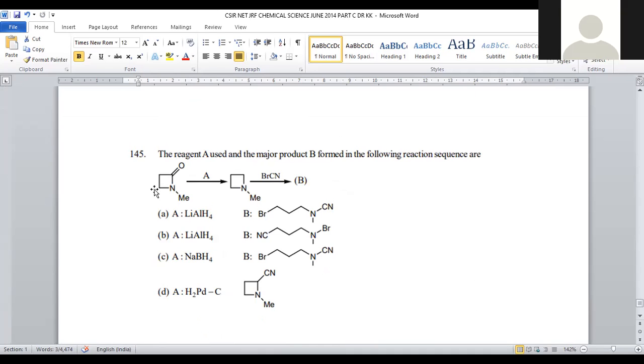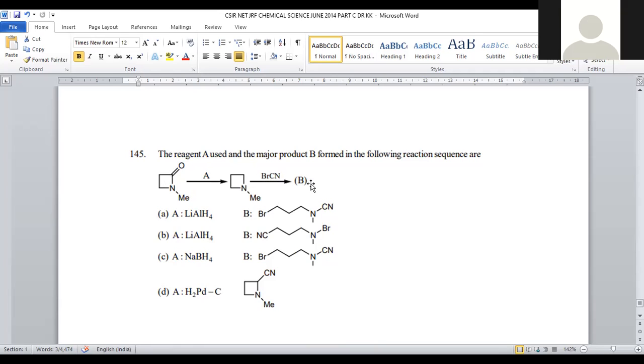We are taking the cyclic lactam system. Lactam is nothing but nitrogen adjacent to a carbonyl, called an amide, which is present in this ring system called lactam. And this is an N-methylated 4-membered ring system. Reagent A is added, and it is subsequently turned into a reduced form, because initially we have a ketonic functional group, and now it has turned into only an amine. This turned into a tertiary amine system, and subsequently it is treated with one more reagent called bromine cyanide, bromine nitrile you can say, and the final product B will be originated.